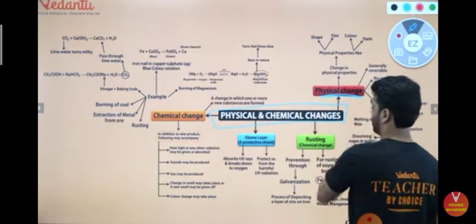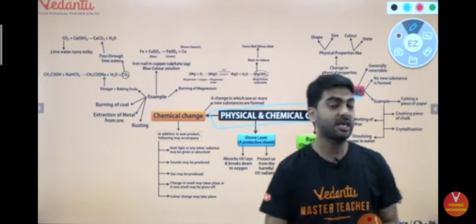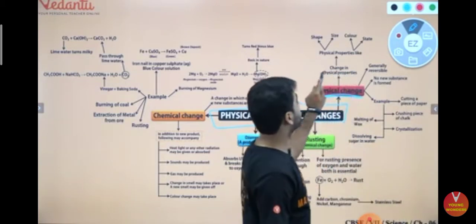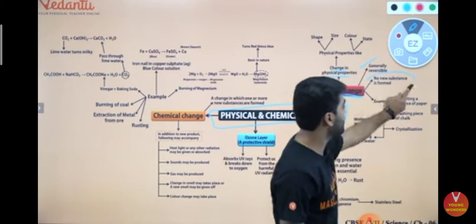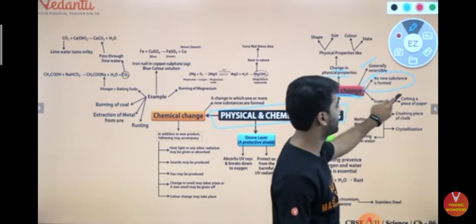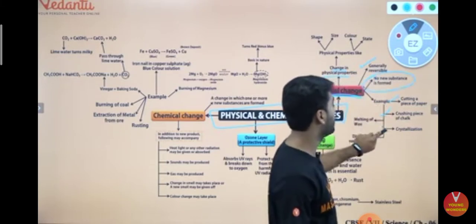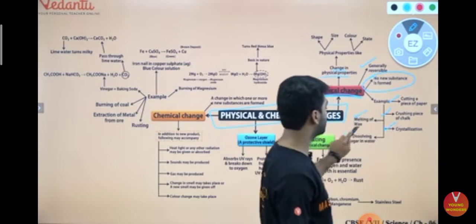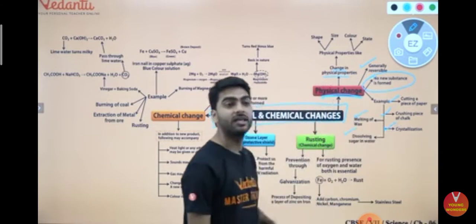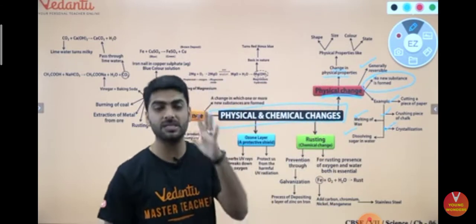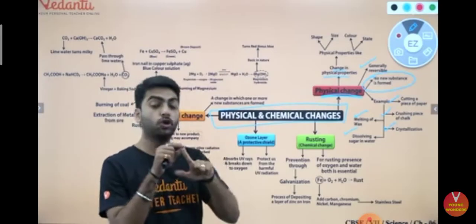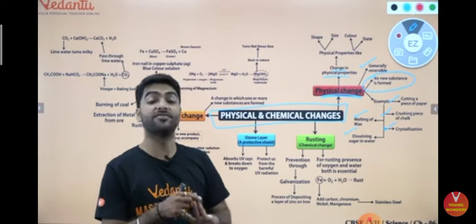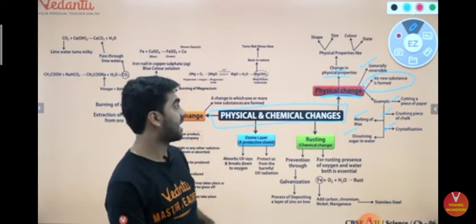Talking about physical changes, what do you mean by physical changes? Physical changes are changes in the physical properties. They are reversible. No new substance is formed, and examples are cutting of a paper, crushing a piece of chalk, crystallization, melting of wax, dissolving sugar in water. Here itself I have given you 5 examples. Physical changes: no new substance is formed, and it is reversible.